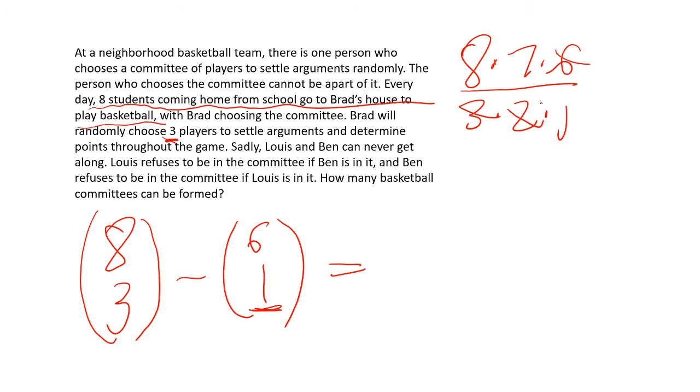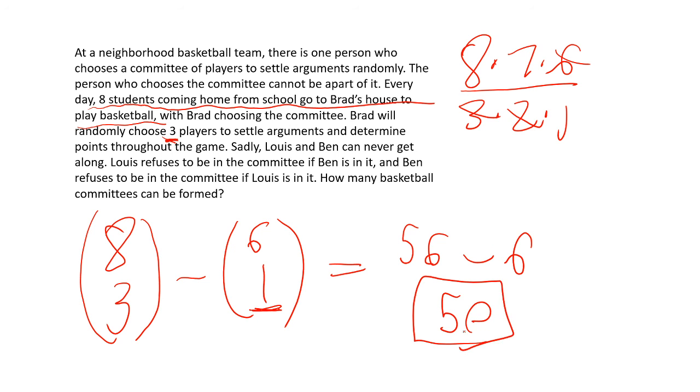This is 56, since 8 times 7 is 56. And then we subtract off 6 choose 1, which is just 6. So our answer is 50. Essentially, we've subtracted off the cases we don't want, so the remaining cases are the cases that we do want, which is 50. So that's how you would approach such a problem when it comes to combinatorics. Hope this video was helpful, and yeah.